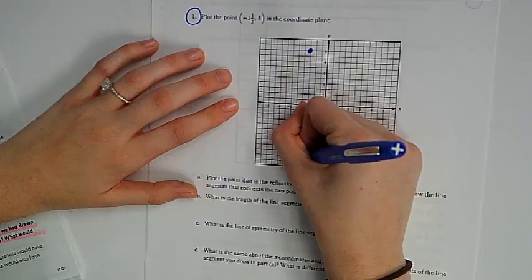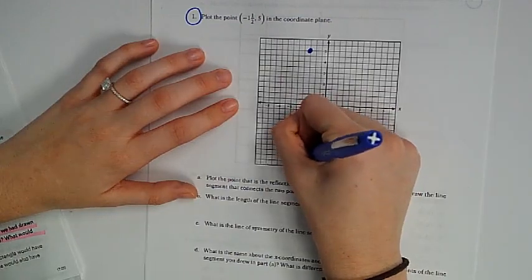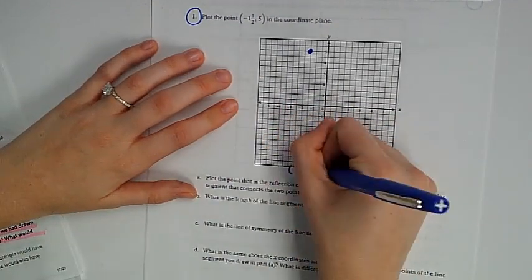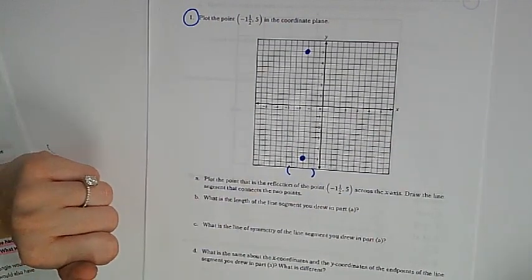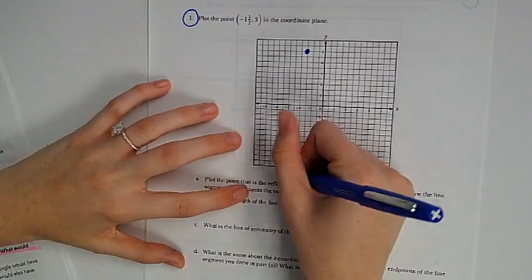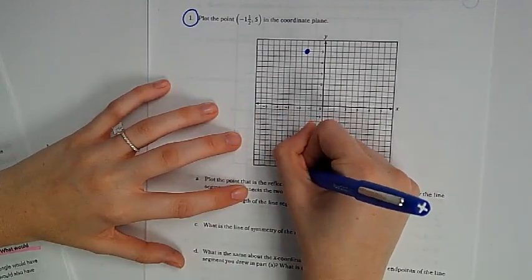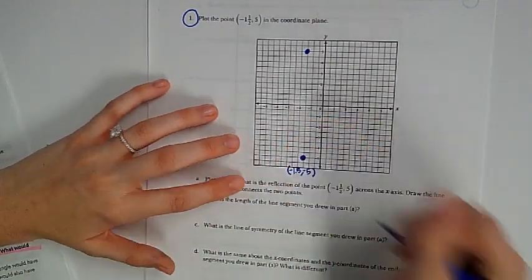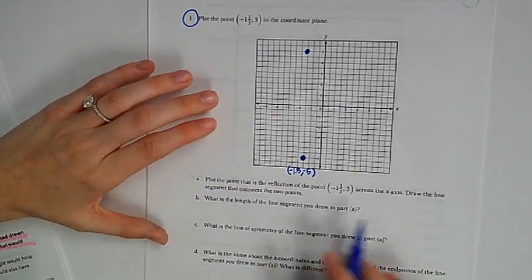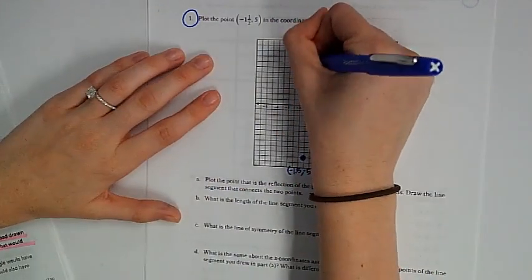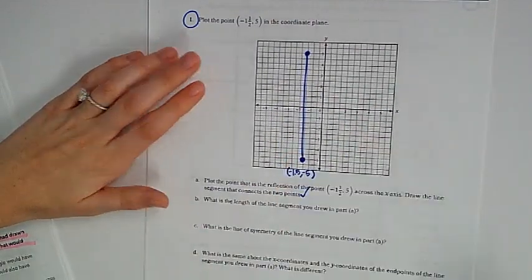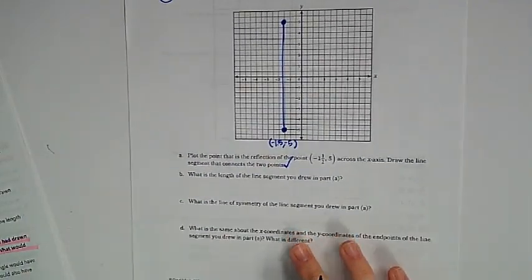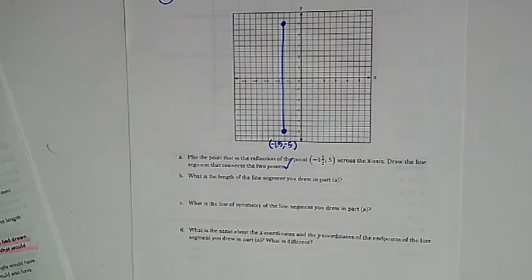And that would be at what point? Let's find our ordered pair. What's my ordered pair for my reflection? -1.5 and -5. And then it says, draw a line segment that connects the 2 points. So let's just connect them. Checking it off as I'm going. And then for B, it says, what's the length of the line segment? So we can count it, or we can do our formulas.